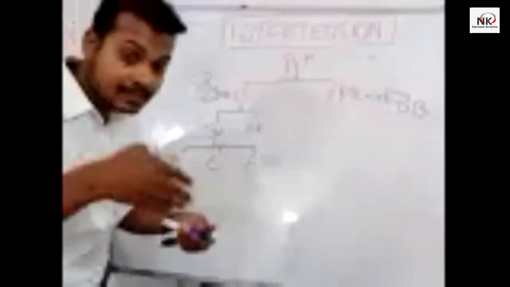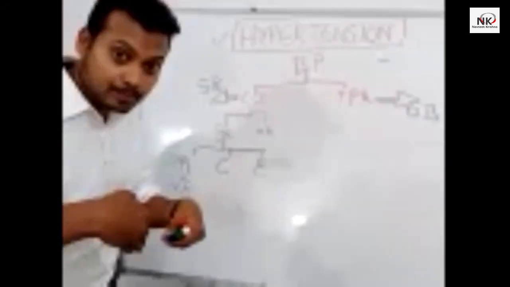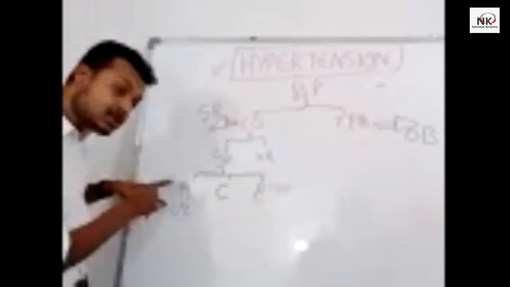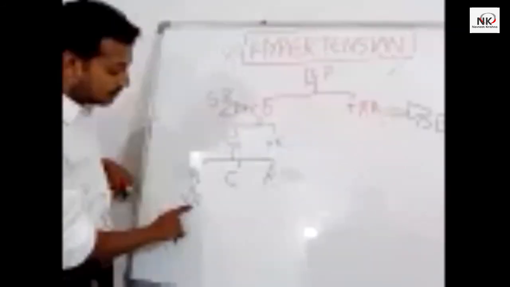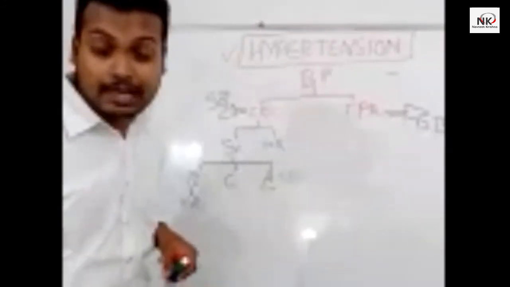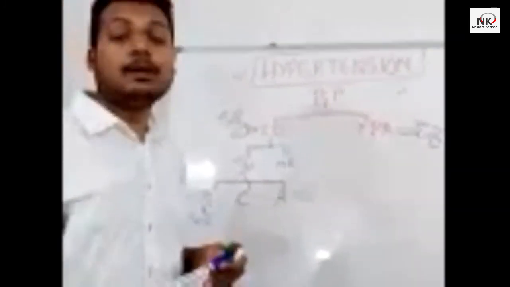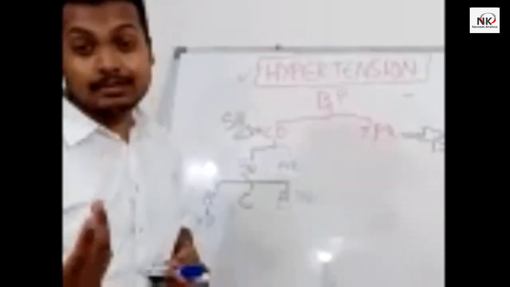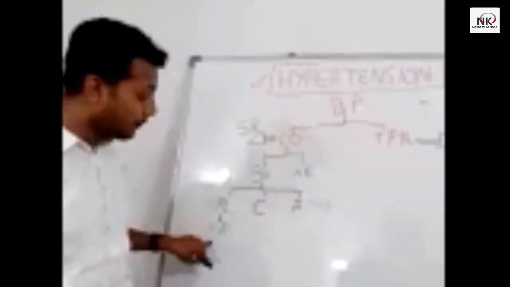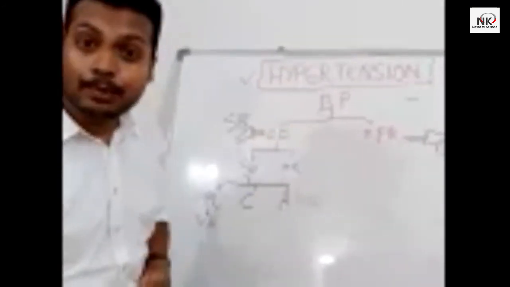If the venous return is good, the left atrium will have a good blood supply, so the left ventricle will have a good supply. So good preload, and diastolic volume will be good. Right. So venous return is one of the factors which maintains the preload. Now let me tell you, what does venous return depend upon? We said preload depends on venous return. Now what does venous return depend on?